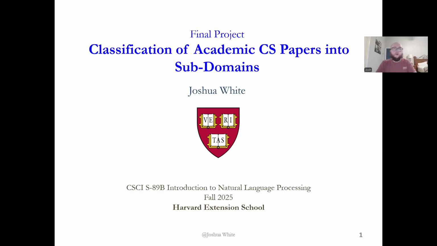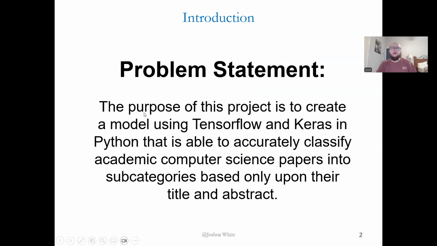Name is Shopify. And this is my final project for NLP on the classification of academic computer science papers into different subdomains. More specifically, the purpose of this project is to create a model using TensorFlow and Keras in Python that is able to accurately classify academic computer science papers into subcategories based only upon their title and abstract.